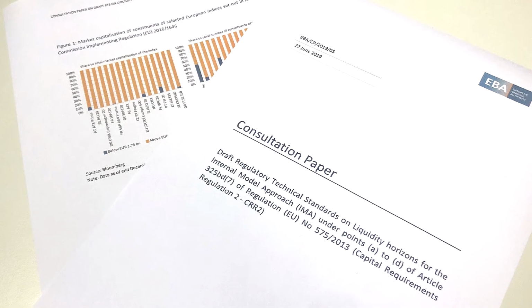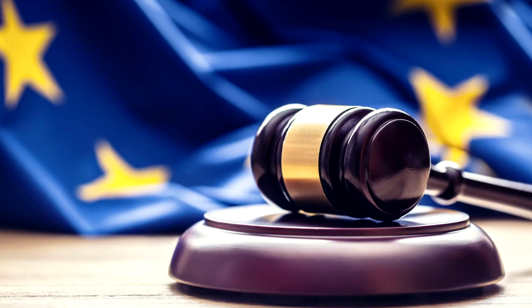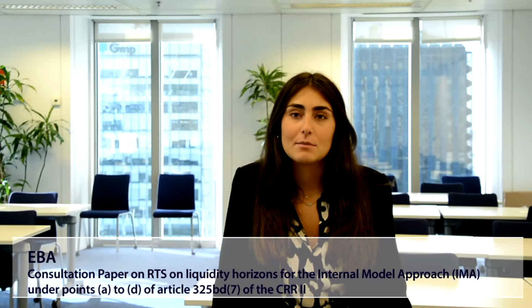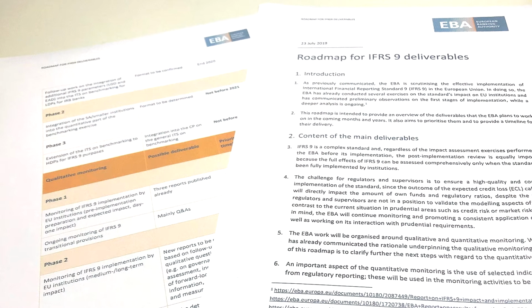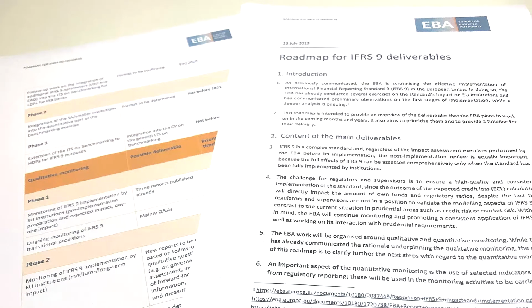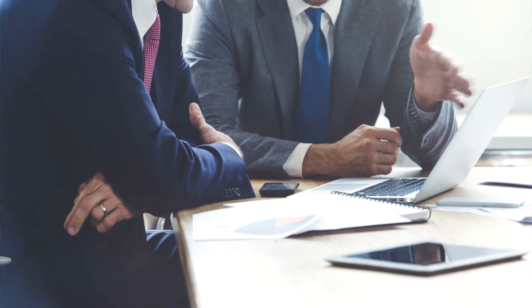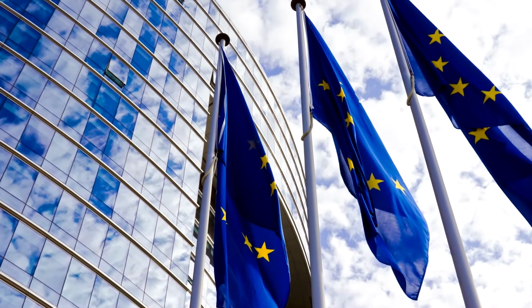The EBA published 3 consultation papers on RTS on the new internal model approach under the FRTB, in order to specify essential aspects of the IMA and contribute to a smooth and harmonized implementation of the FRTB in the EU. Regarding Basel III and IFRS 9, the EBA published a new Basel III implementation assessment, as well as an IFRS 9 benchmarking exercise. The ESMA published the final guidelines on liquidity stress testing in alternative investment funds and undertakings for the collective investment in transferable securities applied to managers, depositories, and national competent authorities.